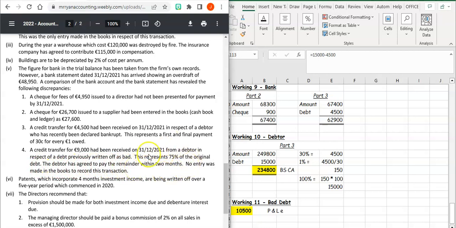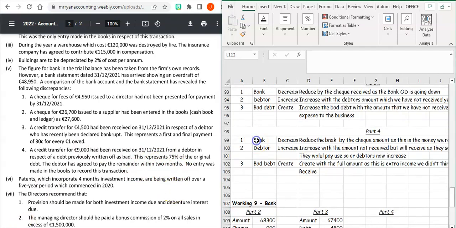So because we're going to receive a repayment here, we're going to create a bad debt recovered. That's going to be extra income that we didn't think we were going to receive. So that's going to be the 100%. And then the difference between the 100% and the 9,000, that's going to go to increase your debtors, because that's how much they say they're going to pay us in the next 2 months.